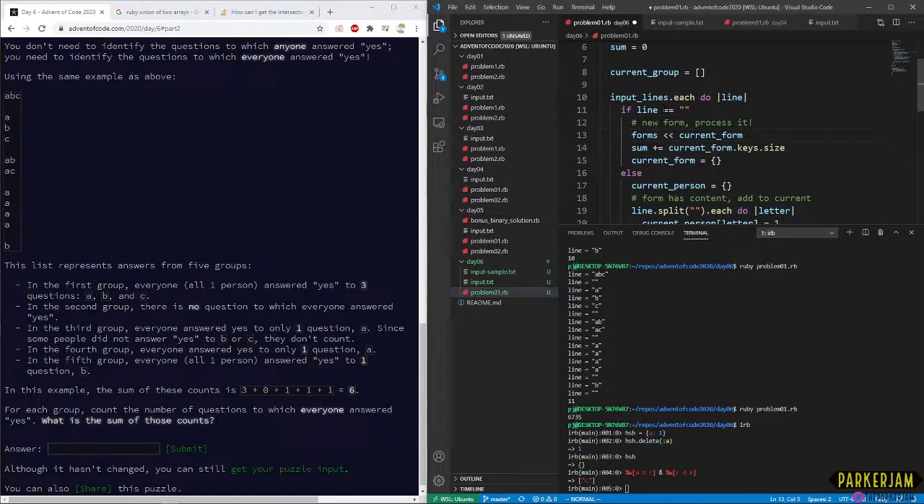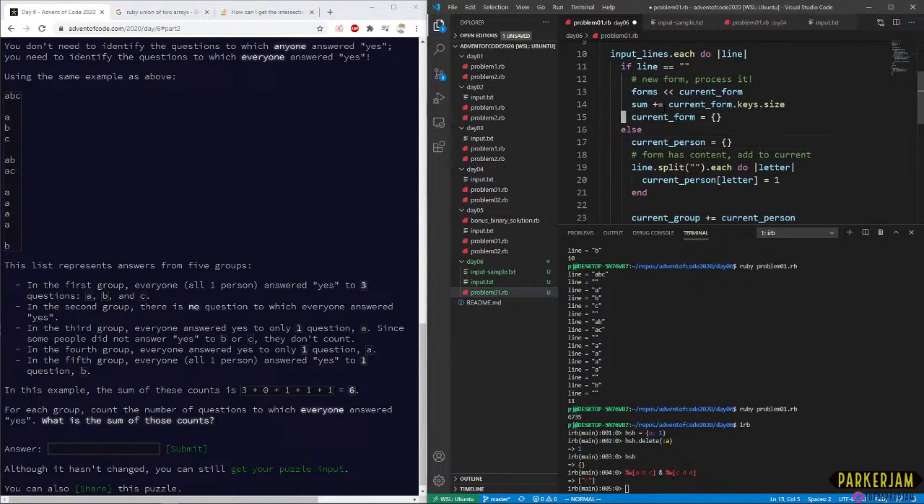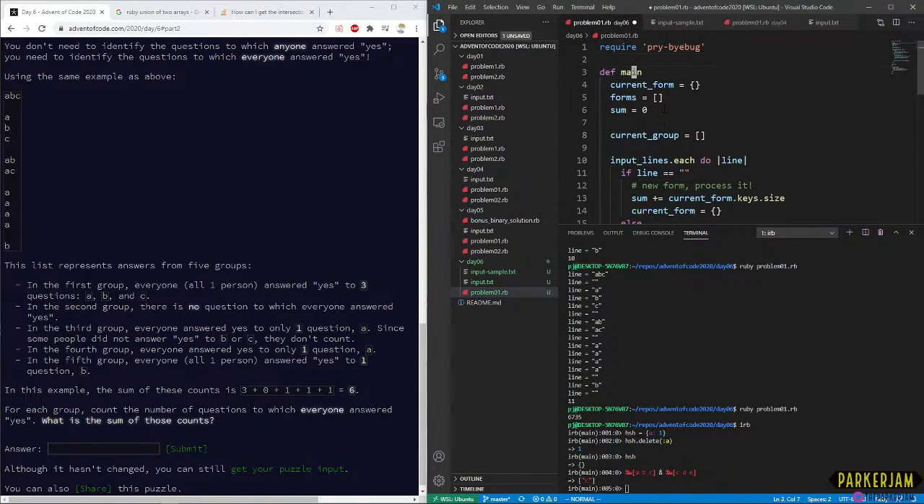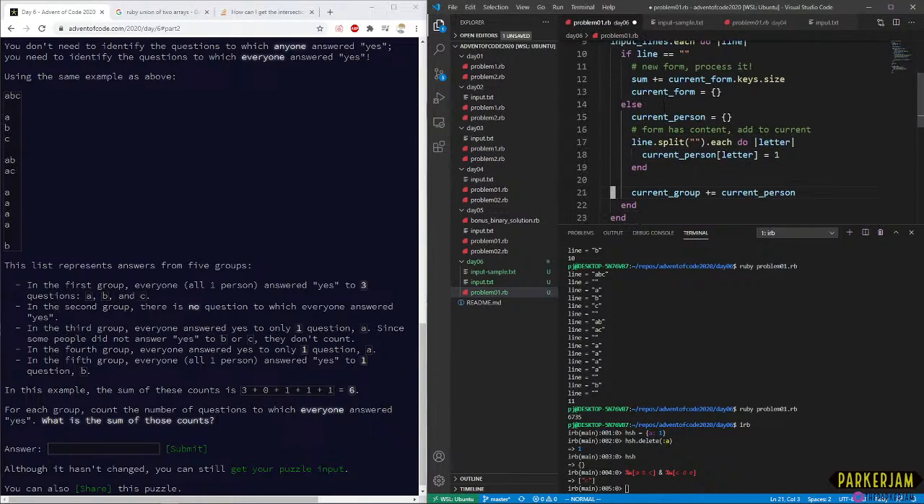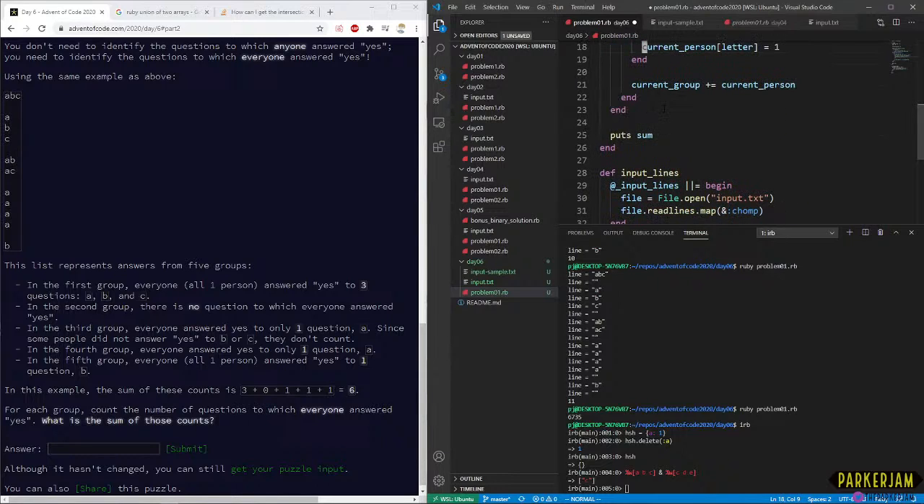We're not really using forms anymore. That's not really a thing, and I don't think we're ever going to need a master list of all forms, so we can get rid of that. And are we using current form still?